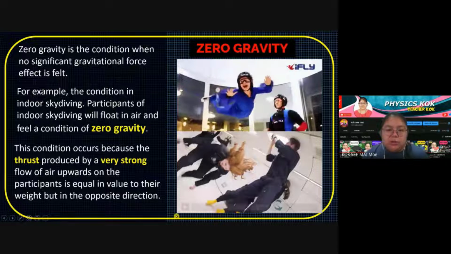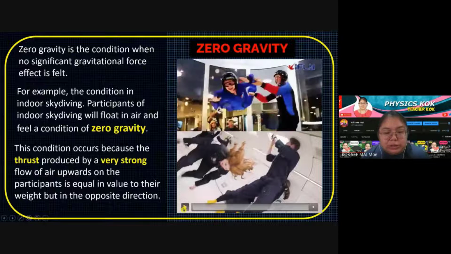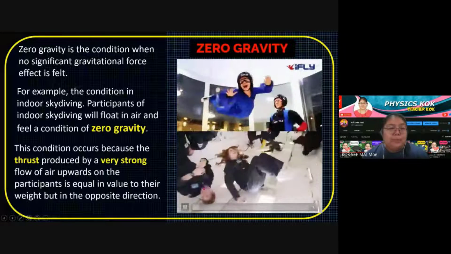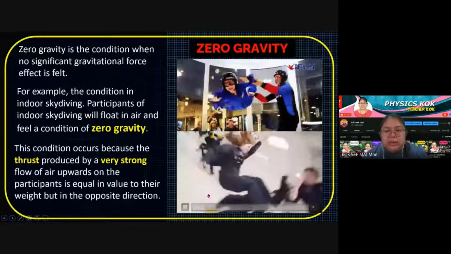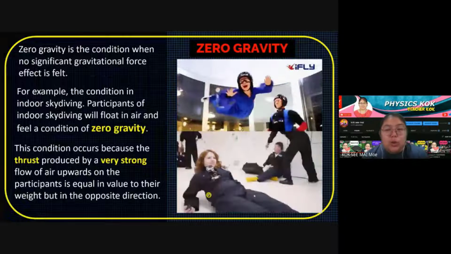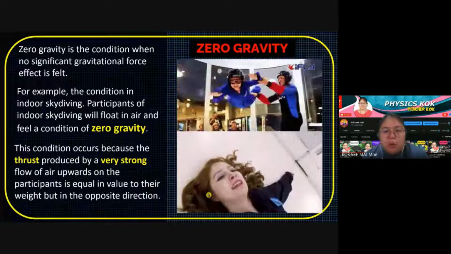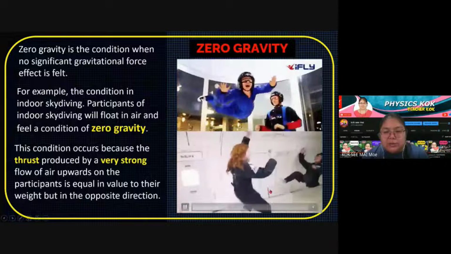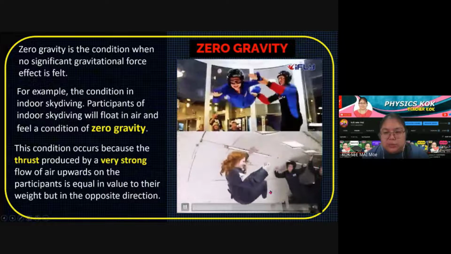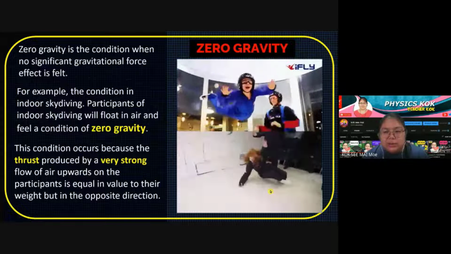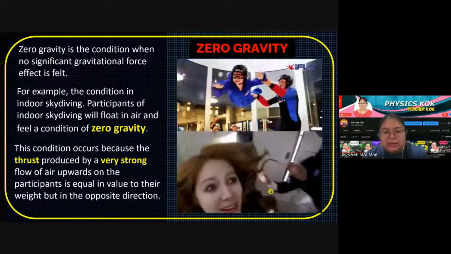Okay, now you see a short video of people going to space. They cannot stand properly. They just keep falling because there is no gravity. Walking is very hard. You can see when they want to move, they are not balanced. They cannot touch the ground.